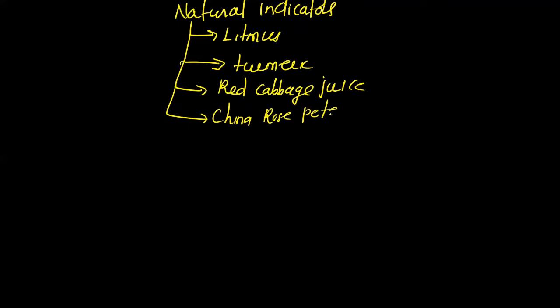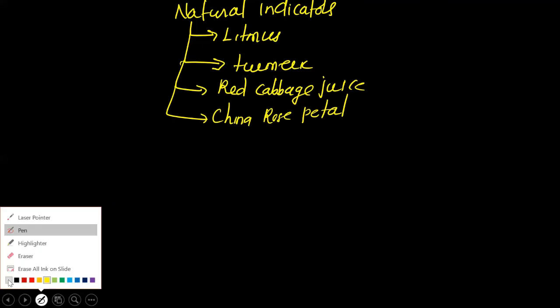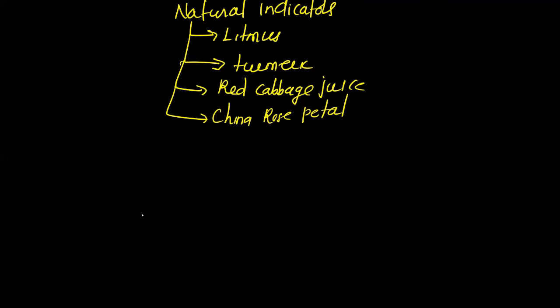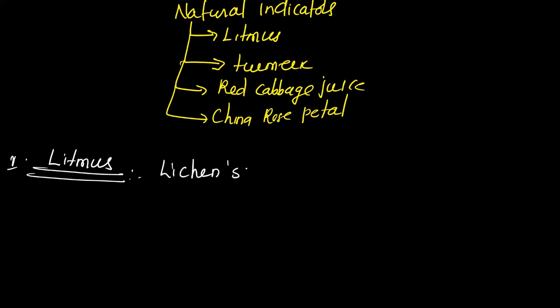Okay, these are the natural indicators by which we can identify the chemical nature of a given compound. What is important regarding indicators is that their color changes in acidic and basic medium. First, we will see litmus indicator. It is very common, and I think everyone knows about this. Litmus is obtained from a plant named lichen.